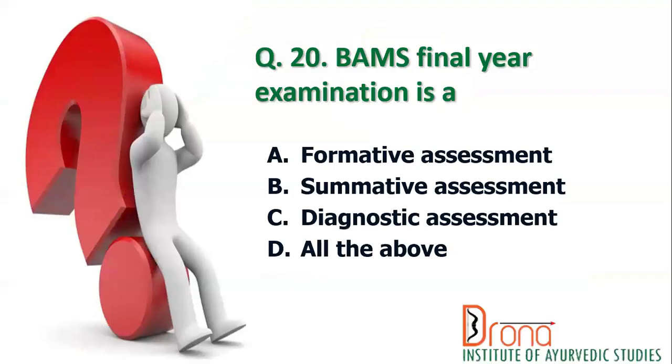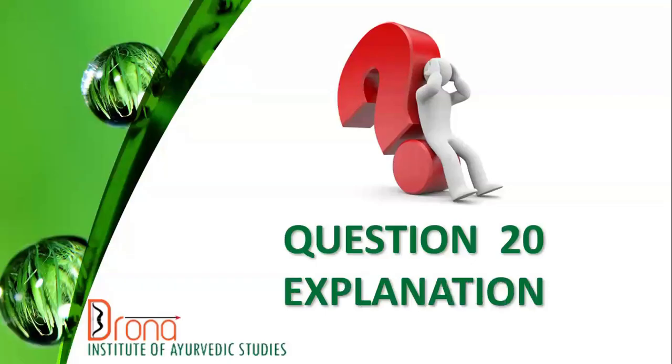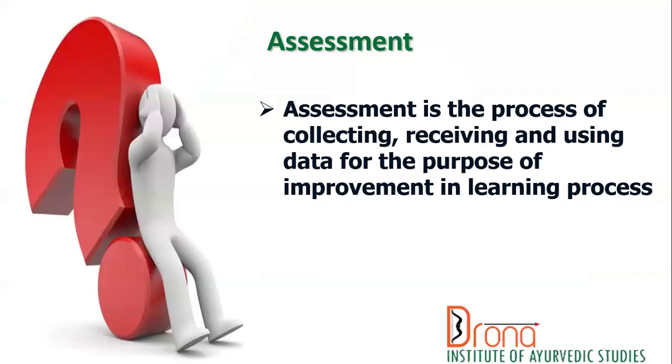So question number 20. BMS final year examination is A. The options are A. Formative assessment, B. Summative assessment, C. Diagnostic assessment, and D. All the above. So the correct answer is B. Summative assessment. Explanation for this question.